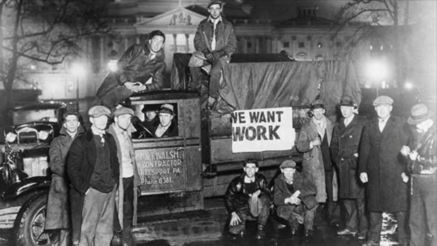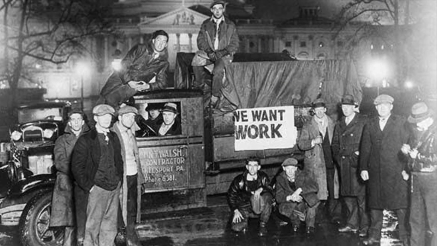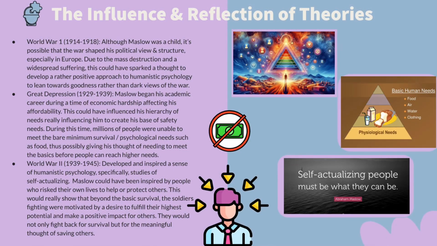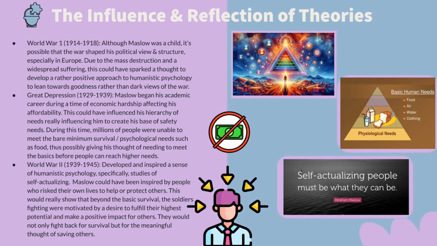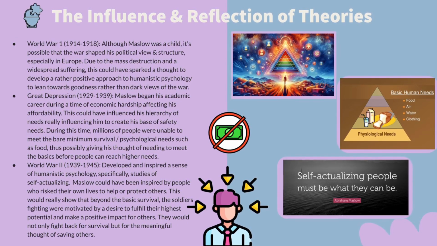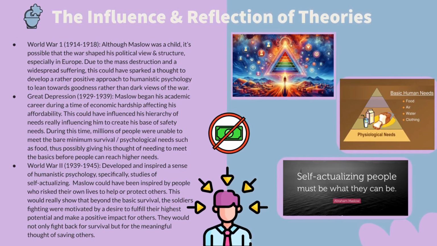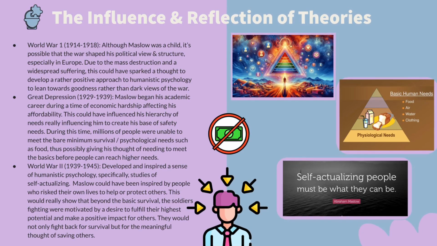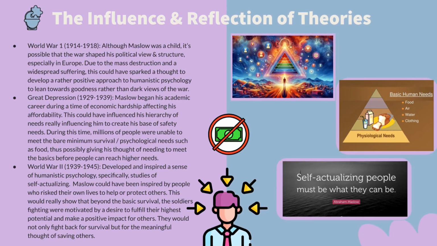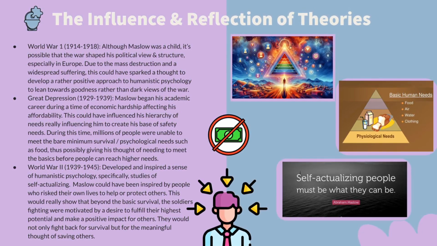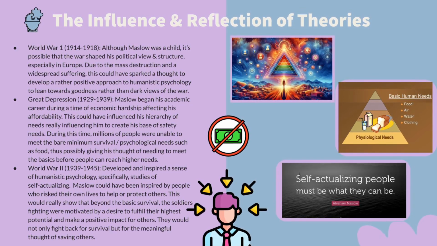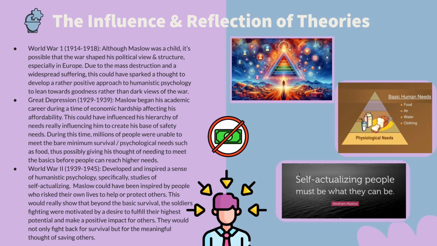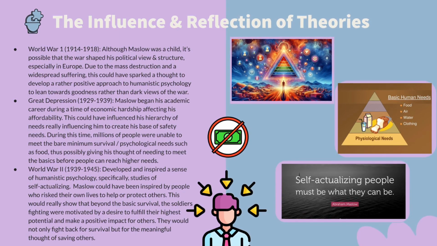Alright, so next we have the Great Depression. Maslow actually began his academic career during this time of economic hardship affecting his college affordability. This could have influenced his hierarchy of needs, really influenced him to create a base of safety needs. During this time, millions of people were unable to meet the bare minimum survival and physiological needs such as food, water, etc., because they couldn't get jobs.